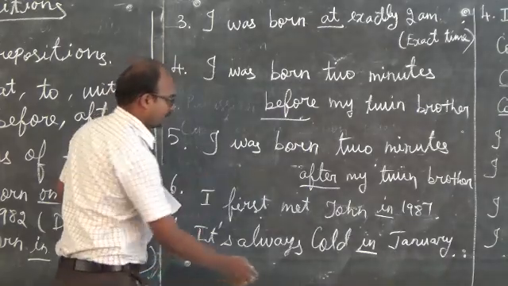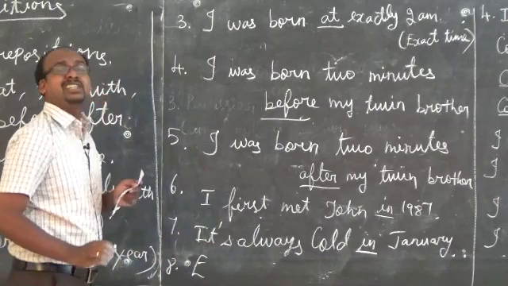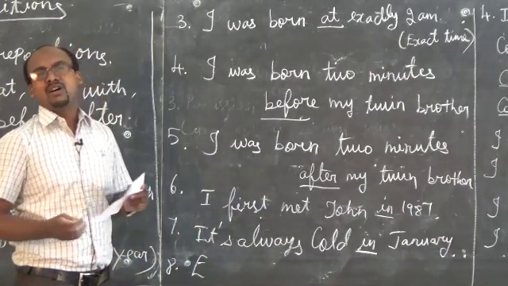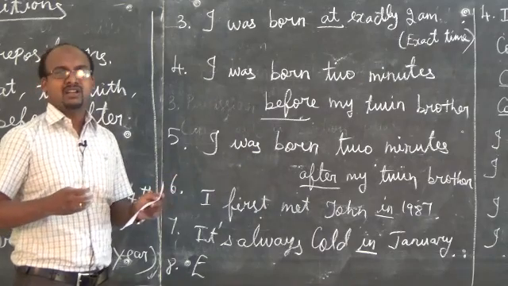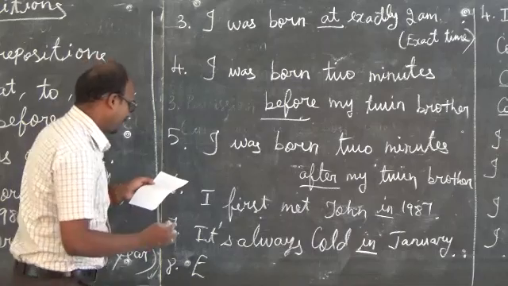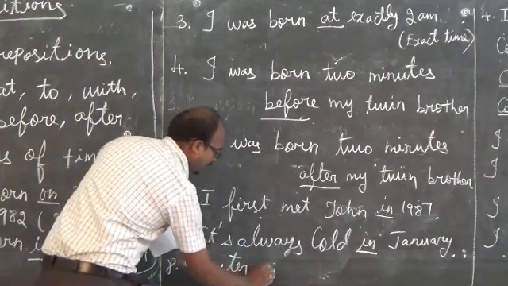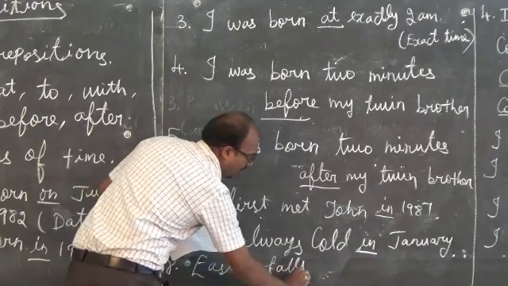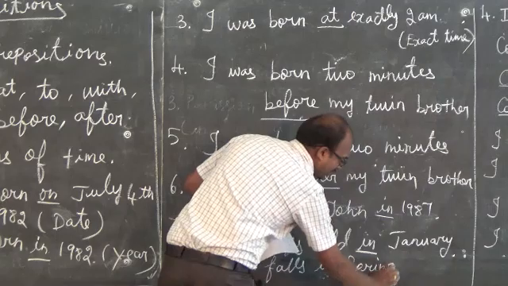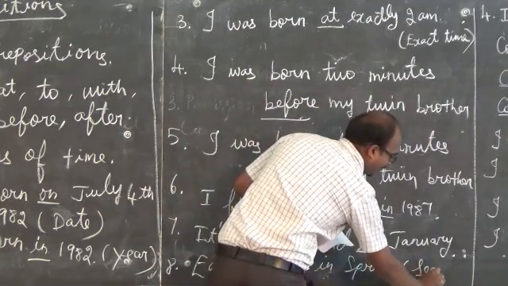Next, Easter. You know Easter, the Christian festival. It will come in the month of March or April. So Easter falls in spring. Easter falls in spring. Here we are talking about a season.